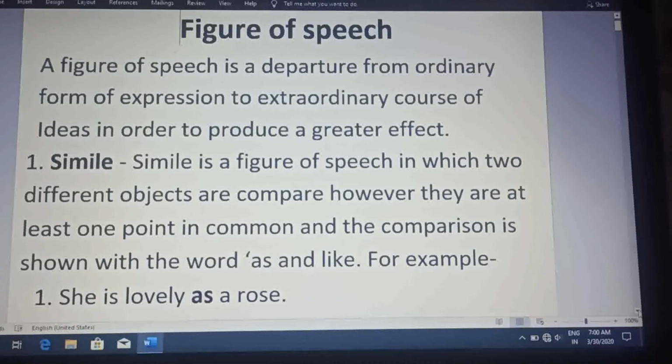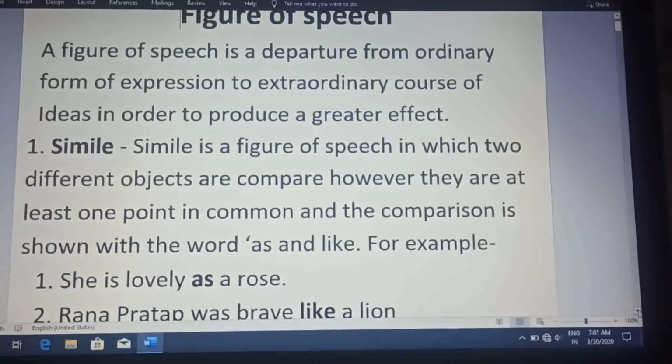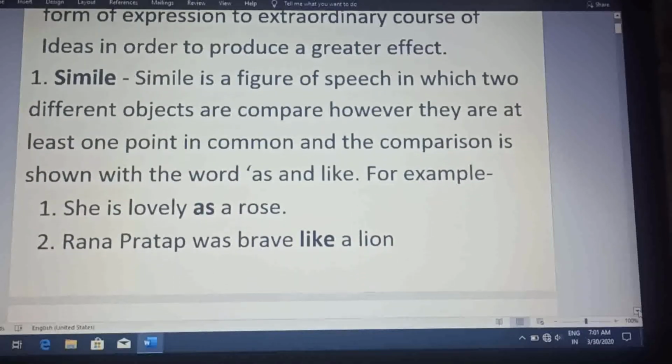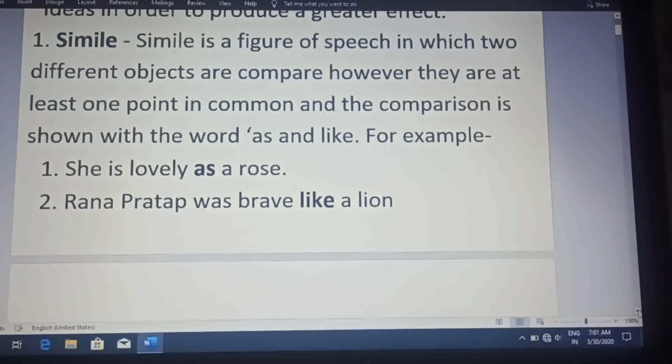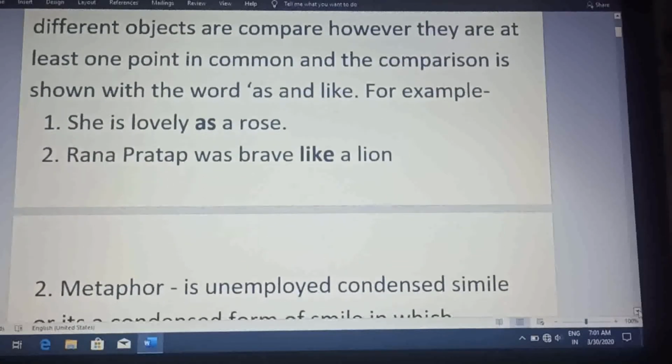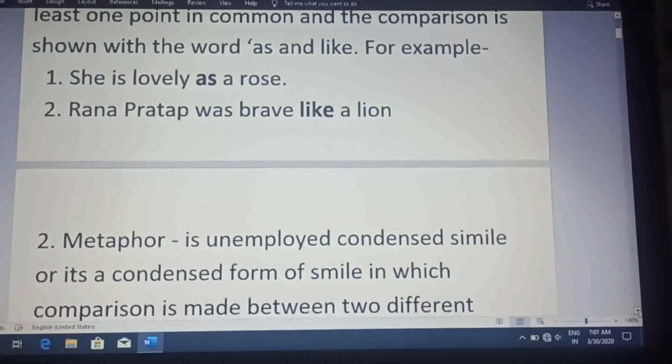Now see, here I have compared the girl to a rose, and I use the word as which compares both she and the rose. The one thing we found common in both is lovely or beautiful. Means the rose is also lovely and she is also lovely. So this is one example. In another example, Rana Pratap was brave like a lion. A lion has braveness, and Rana Pratap was also brave. Means brave is the common point in both of them.